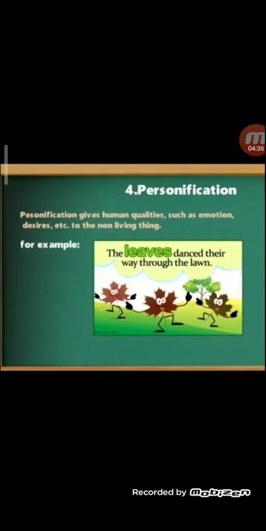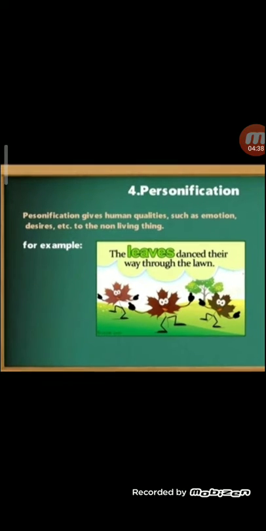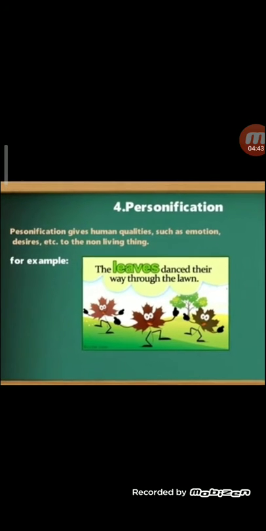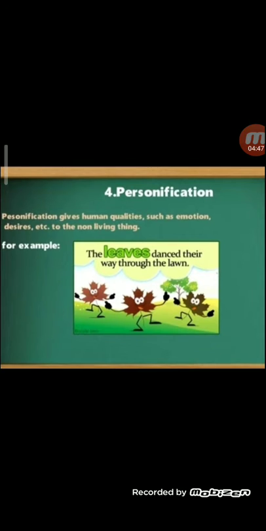Now personification, children. Personification means it gives human qualities such as emotions and desires to a non-living thing. It means non-living things are given a quality of a living thing. See, one example is given. The leaves dance their way along. The leaves are said to be dancing. Leaves are stationary. Do they move? No. But they are given a quality of dancing. So it's personification. Next, we proceed to some more examples, children.